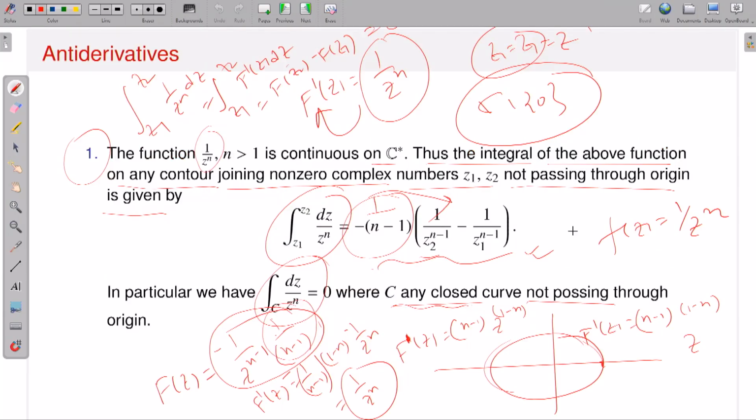So till now I have discussed the existence of antiderivative, and the definition of antiderivative. If you have a function f and it possesses an antiderivative, then what advantage will I get?